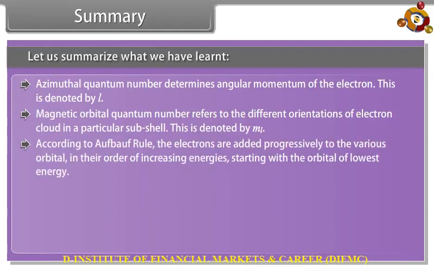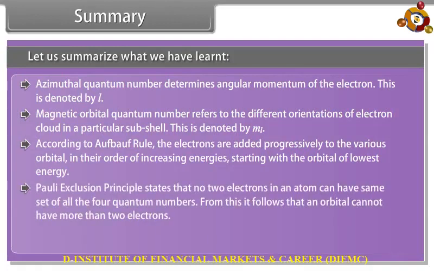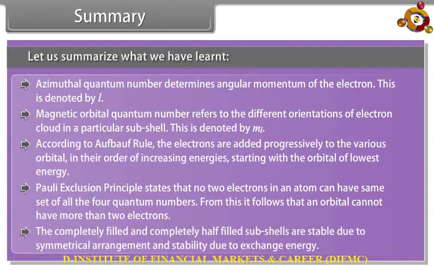According to Aufbau rule, the electrons are added progressively to the various orbitals in their order of increasing energies, starting with the orbital of lowest energy. Pauli's exclusion principle states that no 2 electrons in an atom can have the same set of all 4 quantum numbers. From this, it follows that an orbital cannot have more than 2 electrons. The completely filled and completely half-filled subshells are stable due to symmetrical arrangement and stability due to exchange energy.